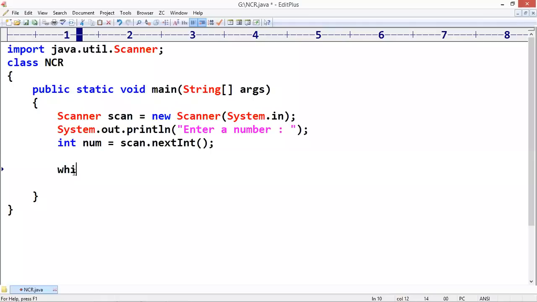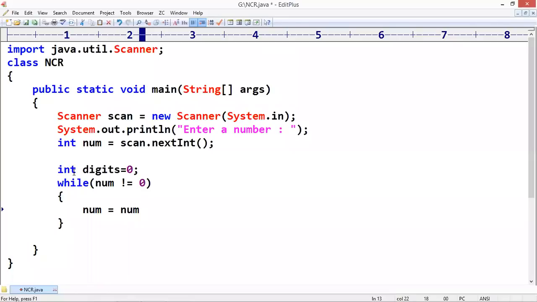And we are writing while that number is greater than 0, or not equal to 0. Anything you can use, no issues. First take one variable, int digits equals 0. Inside, just digits plus plus. By performing number equals number by 10 and increase the digits value. Digits plus plus. Finish.